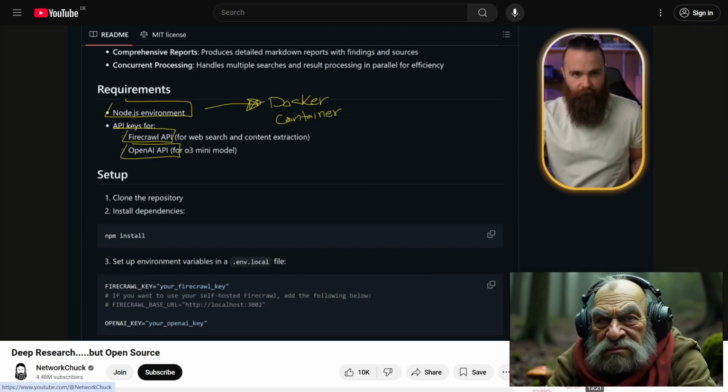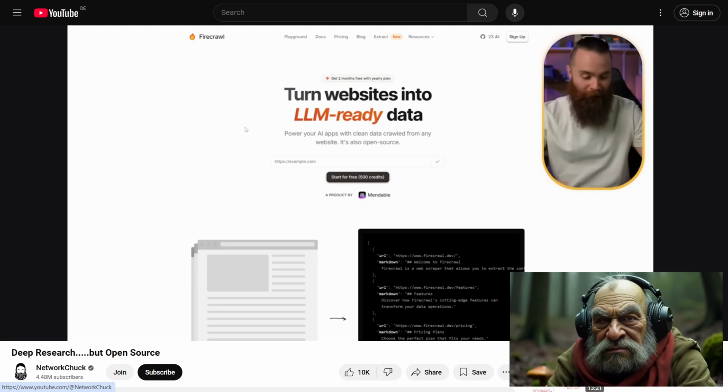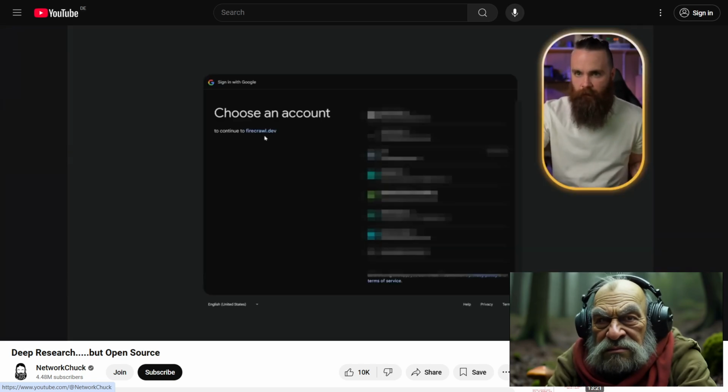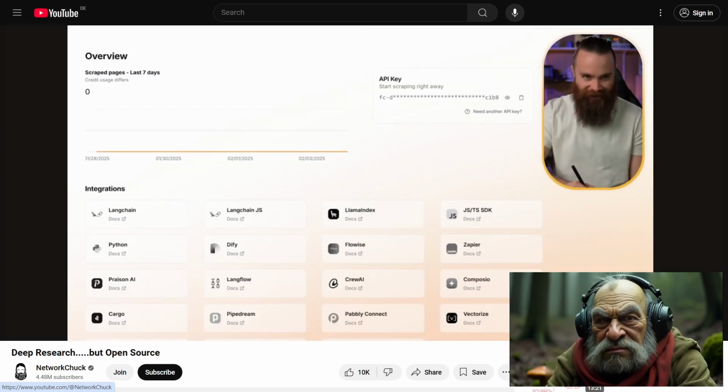Also, I'm pretty new to the Firecrawl API. This thing's amazing. They do have a hosted option, which is free. Well, up to 500 credits. I'll get logged in real quick with my Google account. And seriously, it's so easy to get this API key because right when you log in, it's just sitting right here, ready for you to copy it. So make sure you have that.